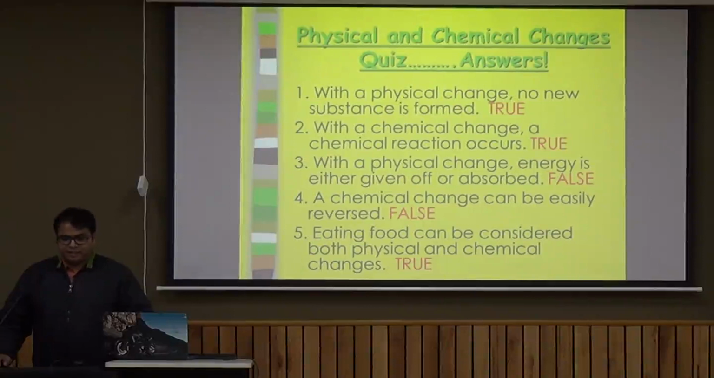Can a chemical change be easily reversed? No. If we burn wood to obtain ash, we cannot burn again, we cannot reverse the process, we cannot obtain wood from ash. So the process is completely irreversible. Whereas if we melt ice to obtain water, then we can again freeze it to obtain ice. So it is a reversible change.